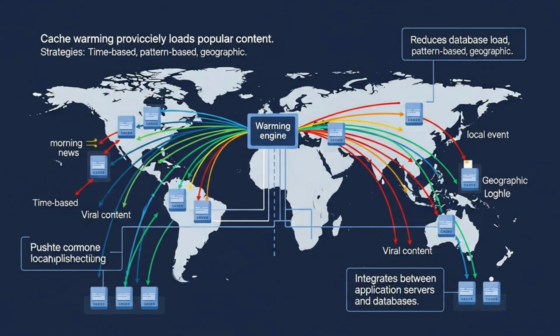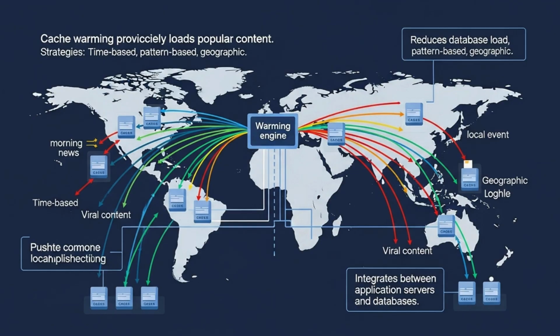In a system like our Twitter example, this distributed caching layer sits directly between your application servers and your databases. It's designed to slash database load by up to 90% and boost response times from hundreds of milliseconds down to tens. This proactive approach ensures our system remains responsive and efficient, even under immense pressure.